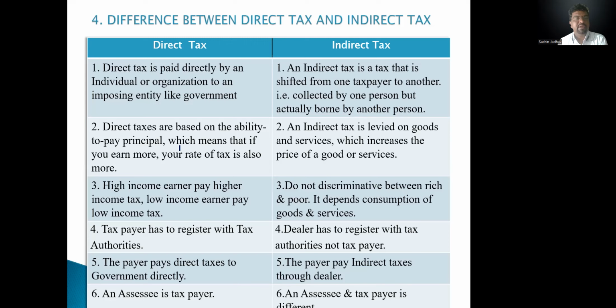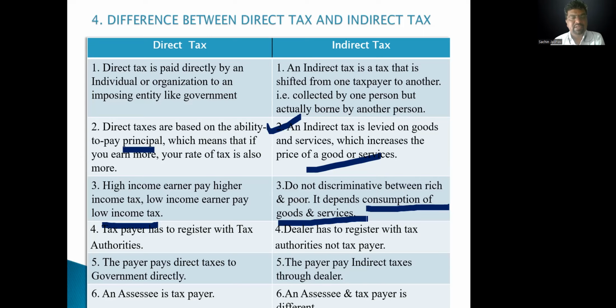Taxes are based on the ability to pay principle, which means if you earn more, your rate of tax is also more. Yes, the higher the income, the higher the income tax charged. But an indirect tax is levied on goods and services, which increases the price of the goods or services. High income earners pay higher income tax, low income earners pay lower income tax. Indirect tax does not discriminate between rich and poor. It depends upon the consumption of goods and services.